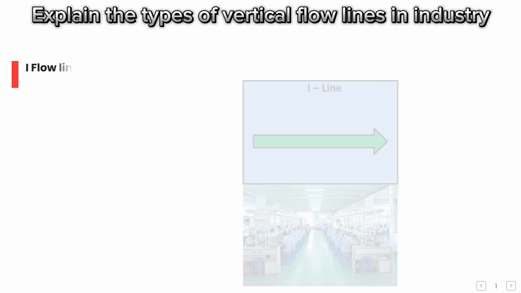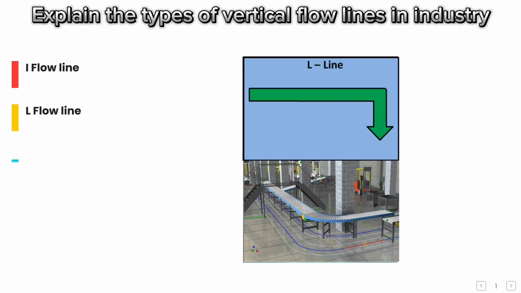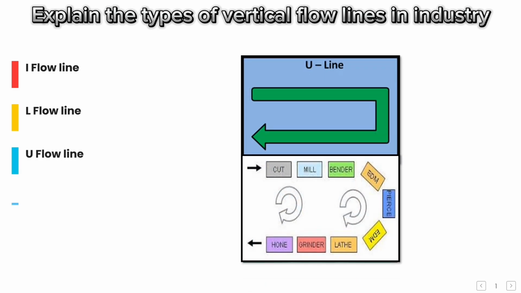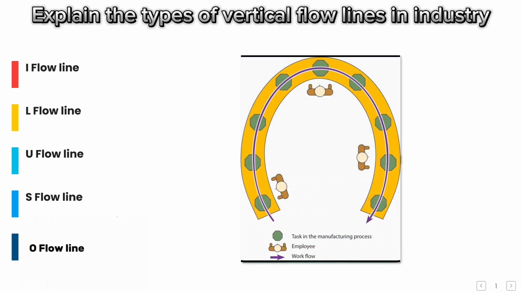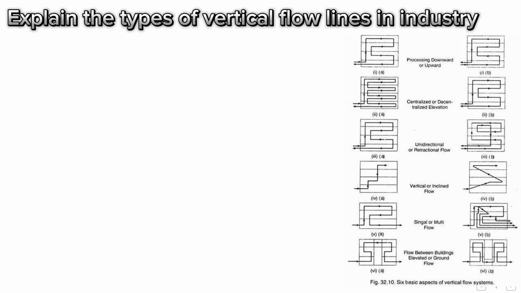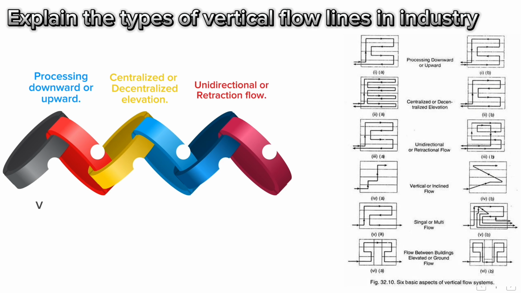Explain the types of vertical flow lines in industry. I flow line. L flow line. U flow line. S flow line. O flow line. Explain the types of vertical flow lines in industry. Processing downward or upward. Centralized or decentralized elevation. Unidirectional or retraction flow. Vertical or inclined flow. Single or multi-flow. Flow between buildings.